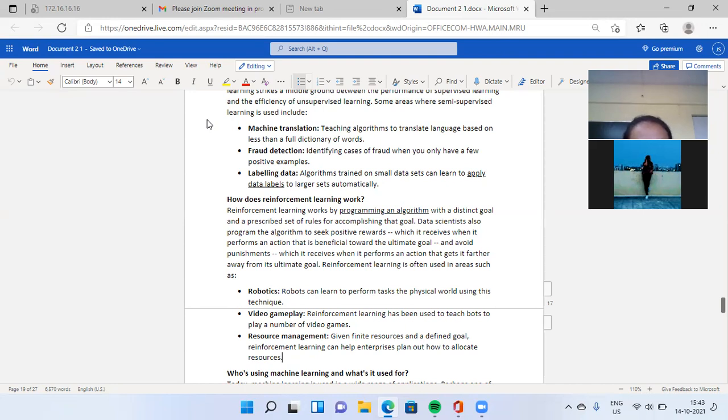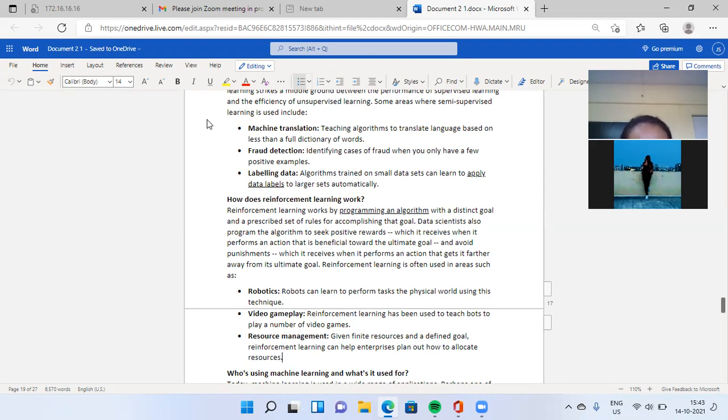Data scientists also program it to seek positive rewards which are beneficial towards the ultimate goal. In robotics, robots can learn to perform tasks in the physical world using this technique.